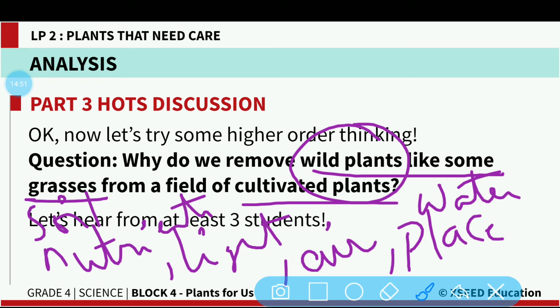They will use the sunlight more than the cultivated plants, and even take the soil nutrients. So that's what a farmer will do. He will try to remove the wild plants from the cultivated plants, so that the cultivated plants will not face any competition for all these things.